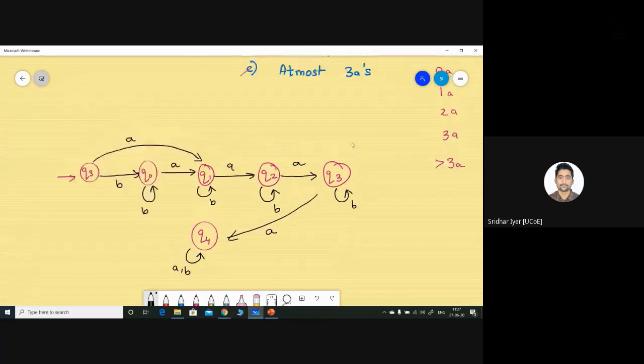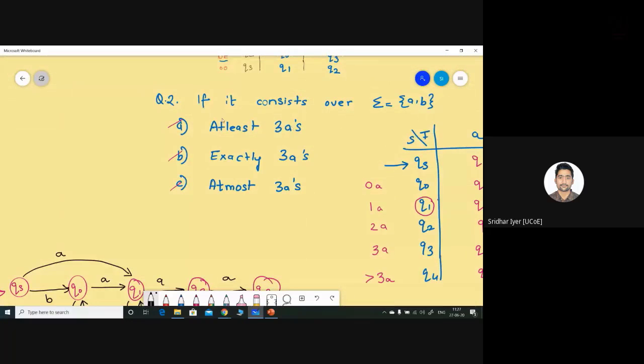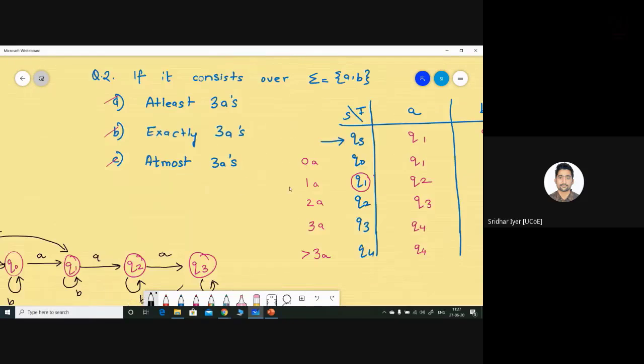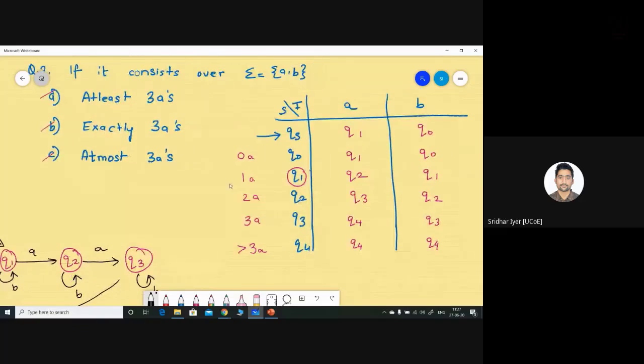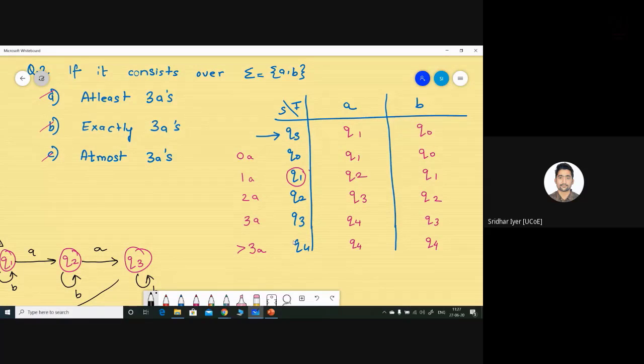So now tell me which are the final states for these sub questions. We are talking about at least 3 A's. According to the table, which are those states which correspond to at least 3 A's? This particular state Q3 because it is having 3 A's, and this particular state Q4. So at least 3 A's are present in Q3 and Q4 states only. So I can write Q3 and Q4 over here.